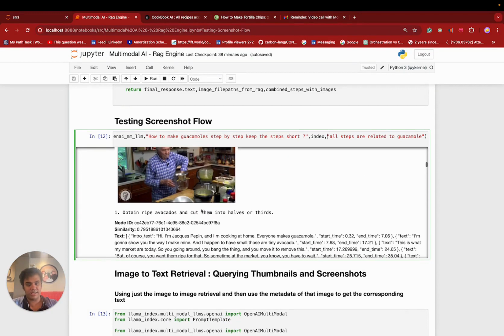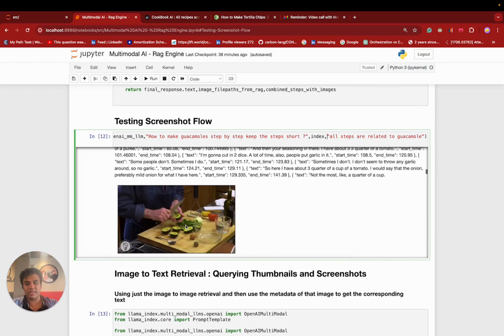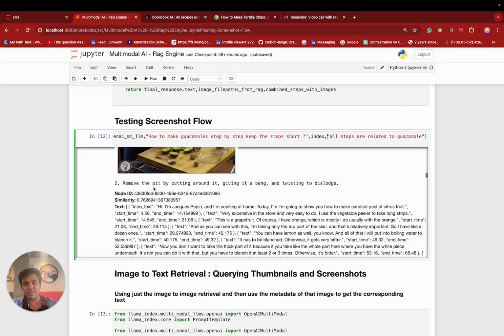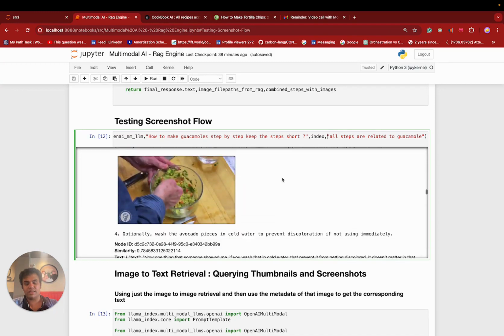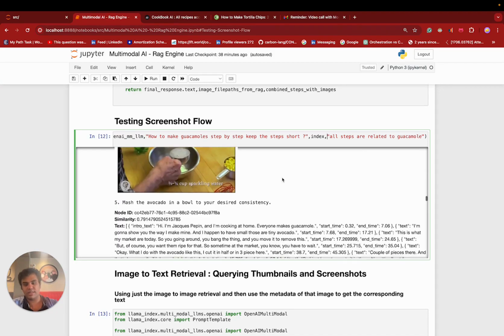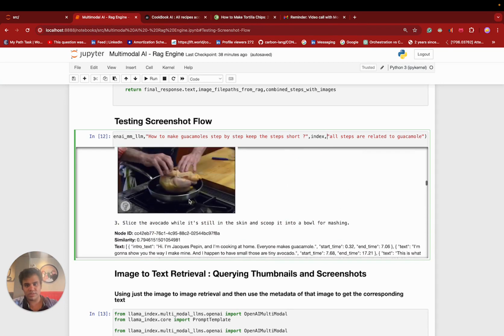Same here, I can again get an associated screenshot. So obtain ripe avocados and cut them into halves, and I get this. Same for, let's say, remove the pit by cutting or giving it a whack. I can get other things. But as you can see, I think there was one image of a chicken in the middle.